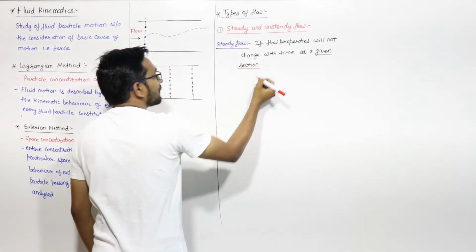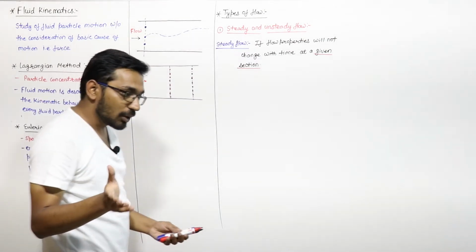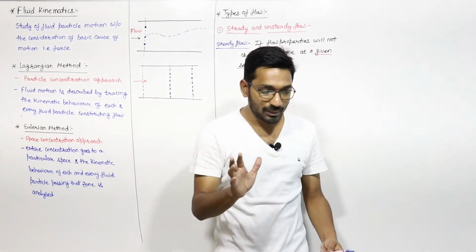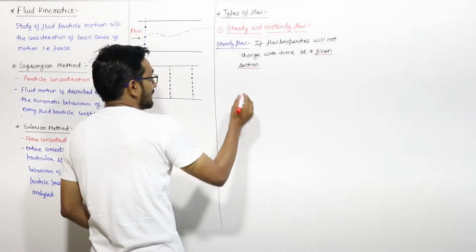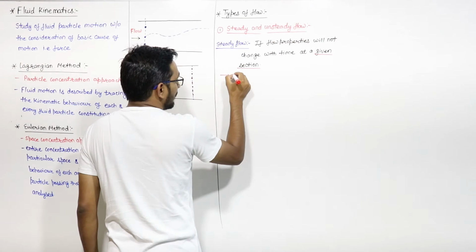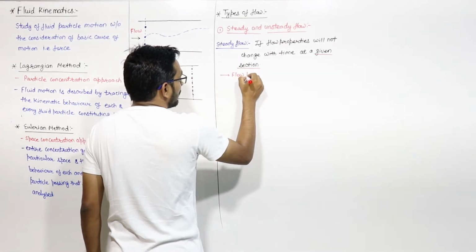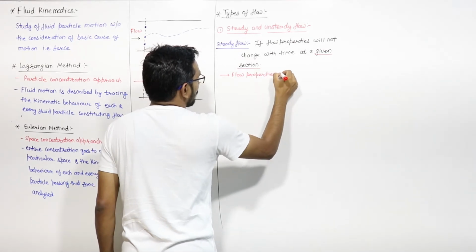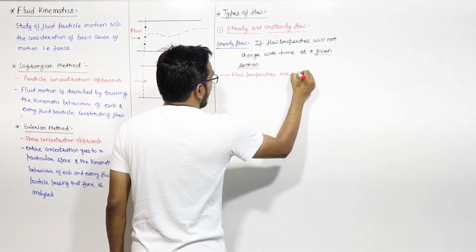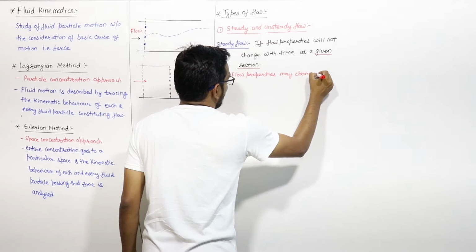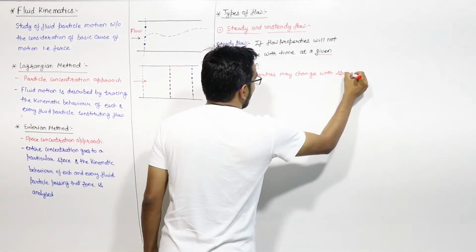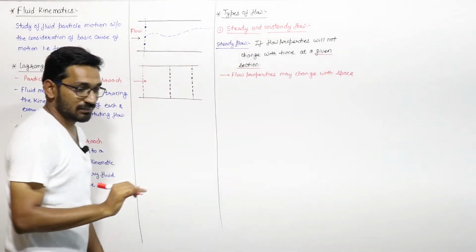That means flow properties will change with the space. This is important, that flow properties may change with the space. They can change, but they cannot change with time at a given section, right?